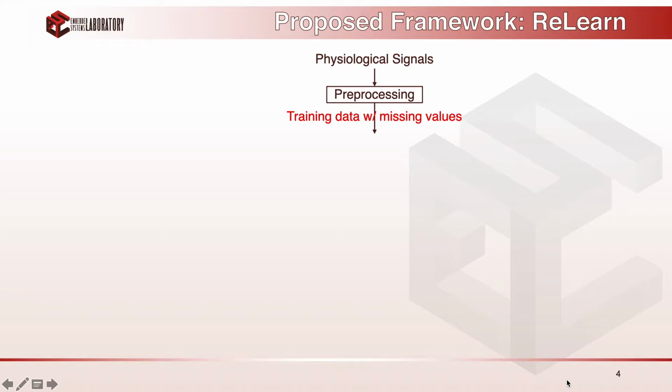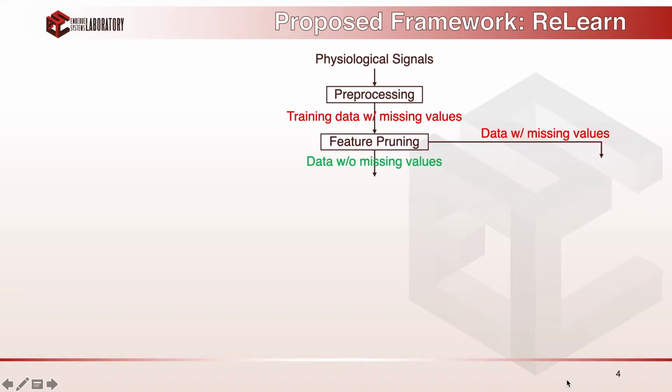First, physiological signals go through a pre-processing stage where the training data is obtained, and this data includes missing values and outliers, and the purpose of the rest of the framework is to deal with these issues. So we propose to pass this part of data through a feature pruning stage where we can split the dataset to two separate parts, one without any missing values and the other including missing values.